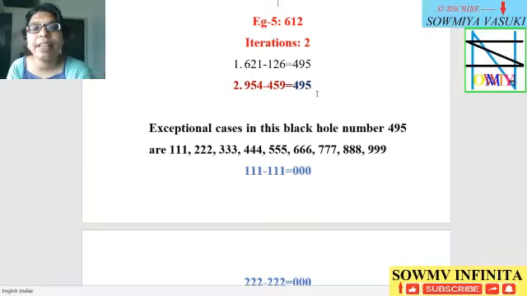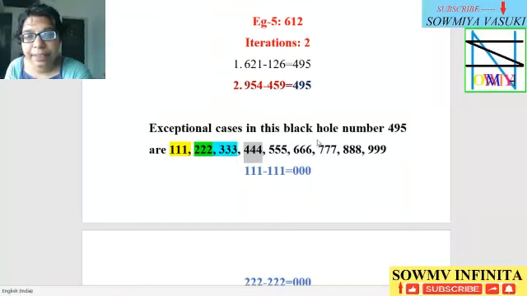The exceptional cases in this 3-digit black hole number 495 are 111, 222, 333, 444, 555, 666, 777, 888, 999.